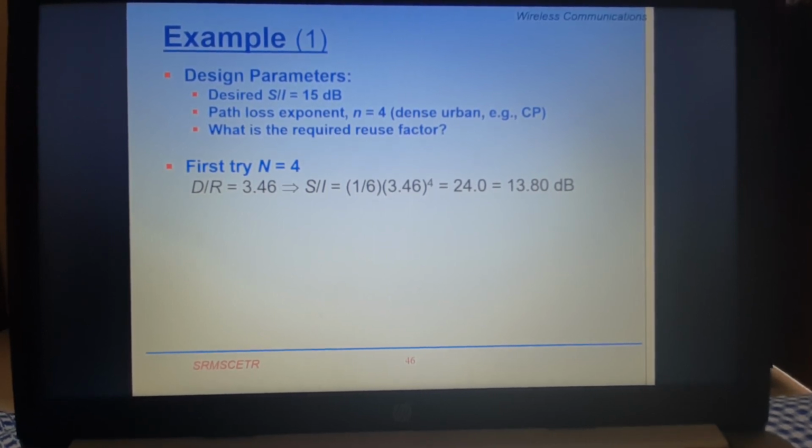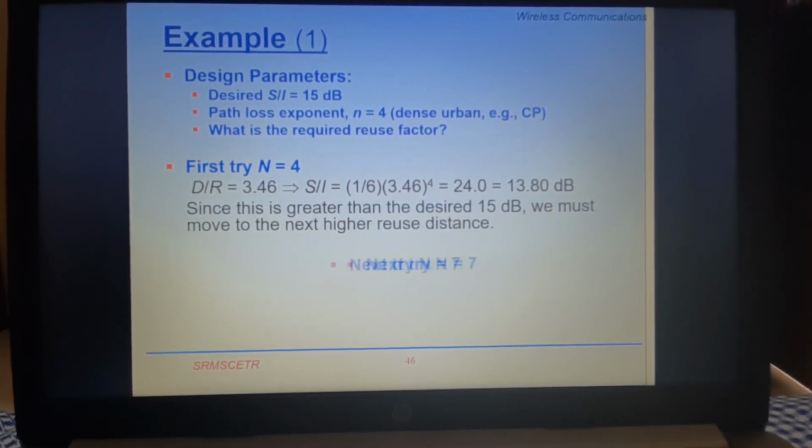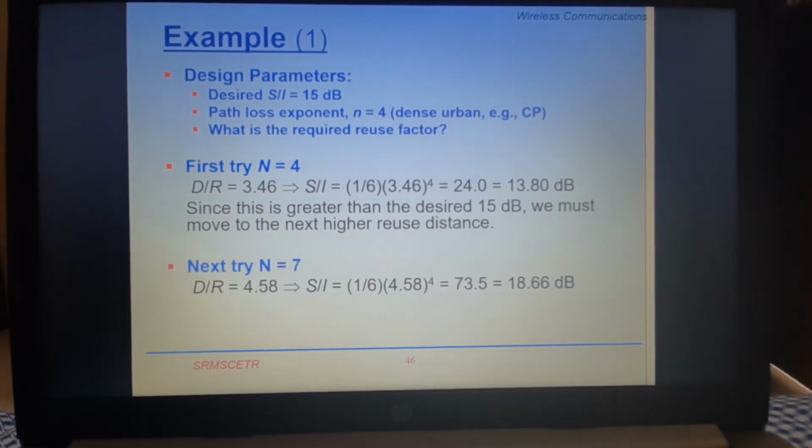So we will move to a higher cluster size, capital N equal to 7. Again you will determine D/R and you will get 18.66 dB, which is higher than the desired S/I of 15 dB. That means N is equal to 7, so the frequency reuse factor is equal to 1 divided by 7.